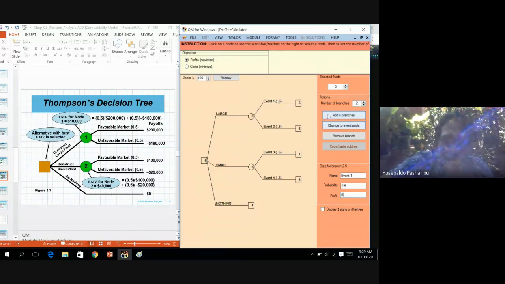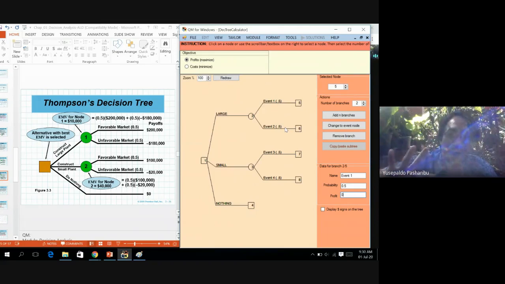And by default, the probabilities will be set as 0.5 and 0.5 because there are only 2 states of nature that will happen. But if there are 3, by default they will divide it by 3.